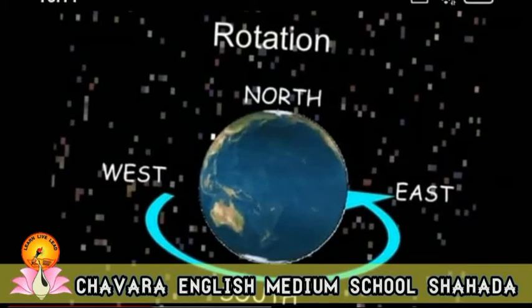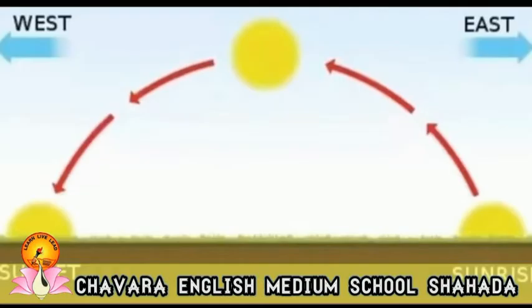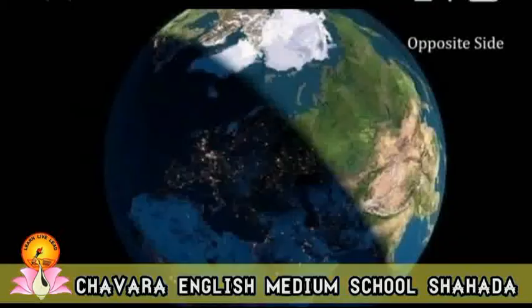As a result, we experience sunrise, noon, sunset, and midnight. During rotation, the longitudes in the western part face the sun gradually, while those in the east experience darkness. The longitudes which face the sun experience sunrise, while on the other hand, the ones in the darkness experience sunset.